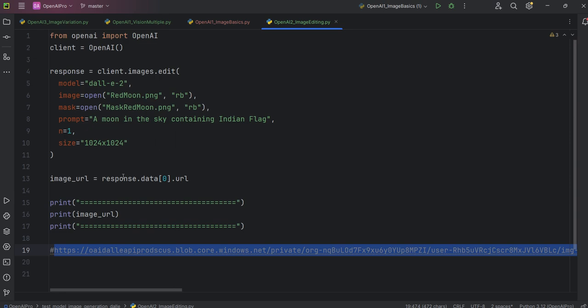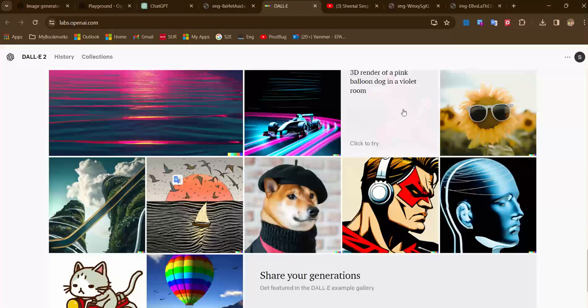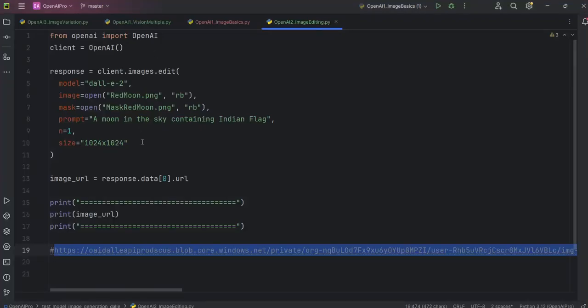The next code is to edit an image. Let's say you have generated some image, but you want to do some editing on it. AI can do that as well. The first topic we have seen is generating a brand new image. Now we will edit that image. Let's see the coding part first.